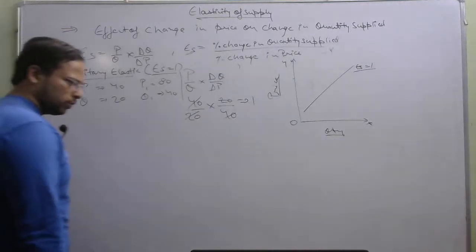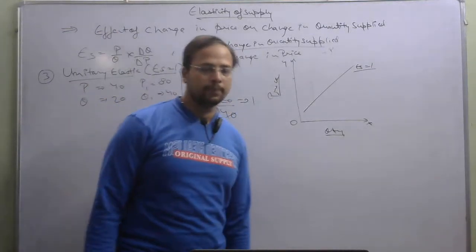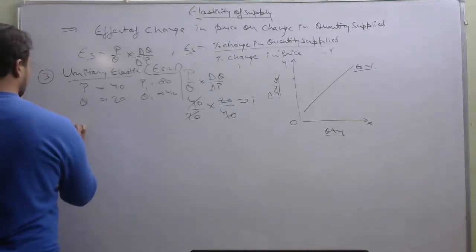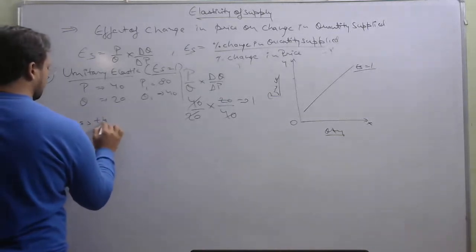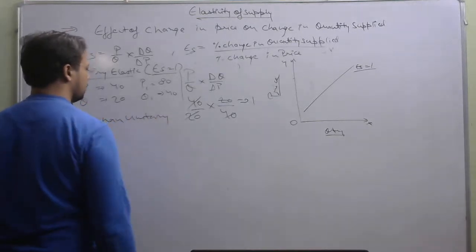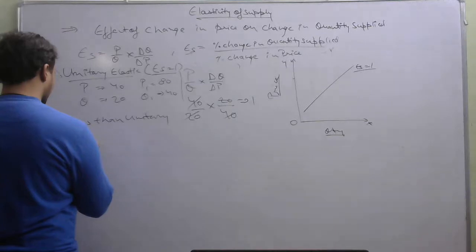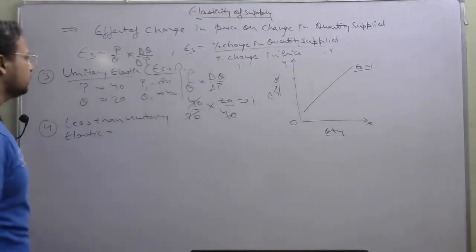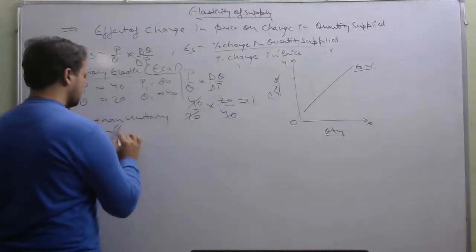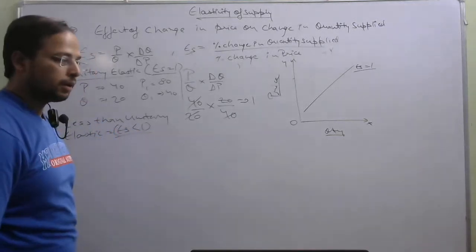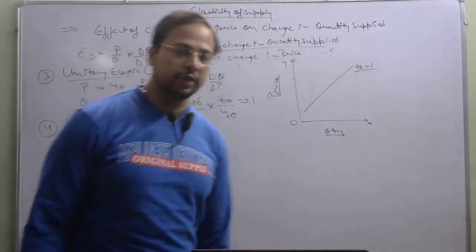The fourth one is your less than unitary elastic. In less than unitary elastic, the ES is less than 1. Now how will we solve it?